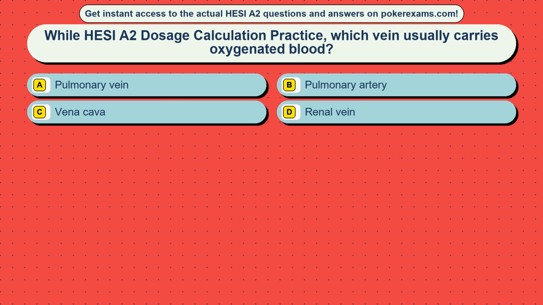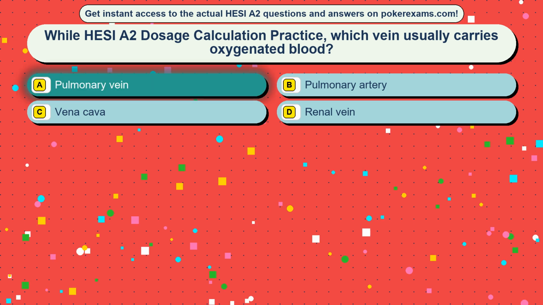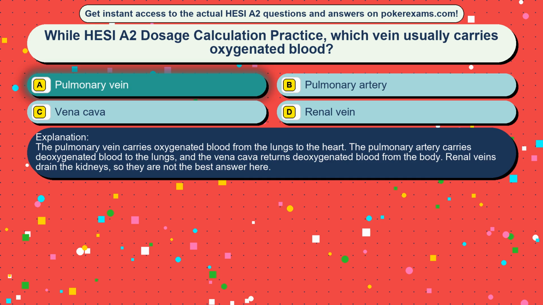Question 17. While HESI A2 dosage calculation practice, which vein usually carries oxygenated blood? Option A, pulmonary vein. Option B, pulmonary artery. Option C, vena cava. Option D, renal vein. The correct answer is option A, pulmonary vein. The pulmonary vein carries oxygenated blood from the lungs to the heart. The pulmonary artery carries deoxygenated blood to the lungs, and the vena cava returns deoxygenated blood from the body. Renal veins drain the kidneys, so they are not the best answer here.